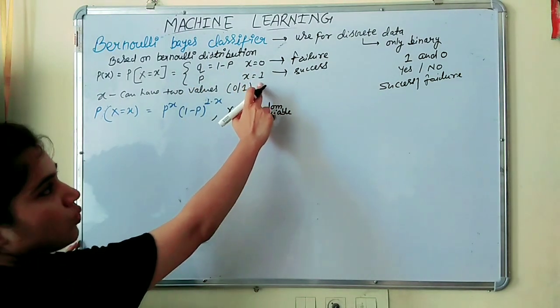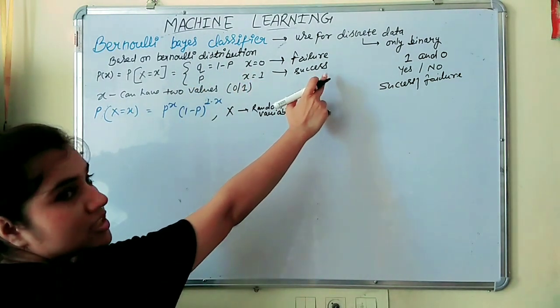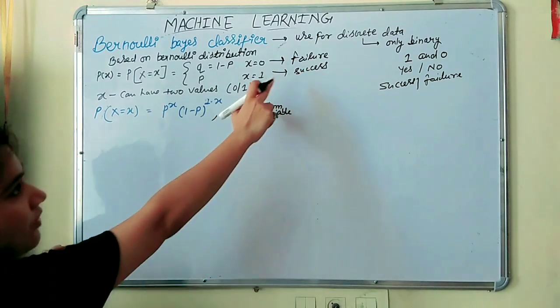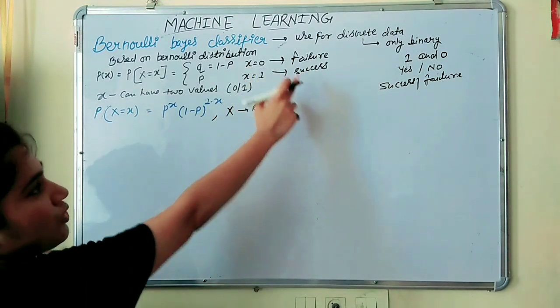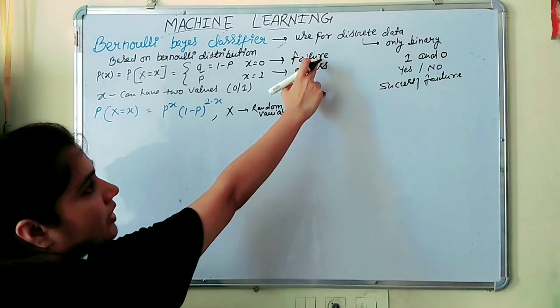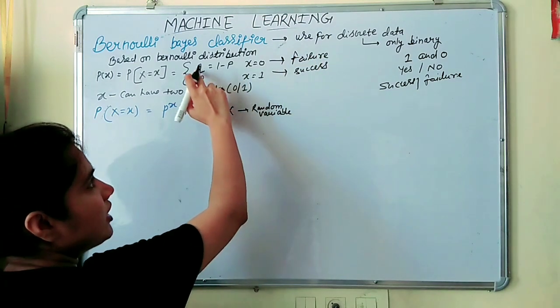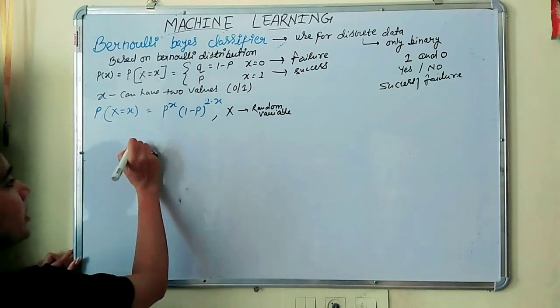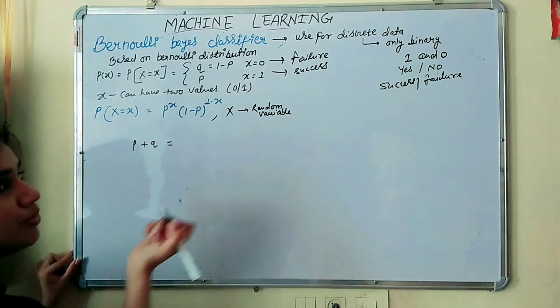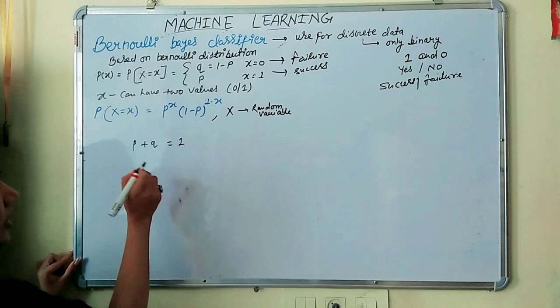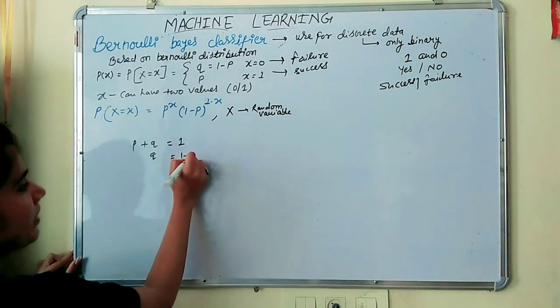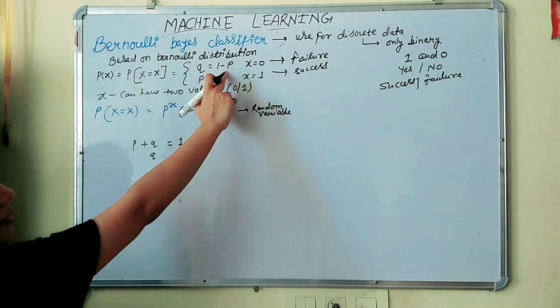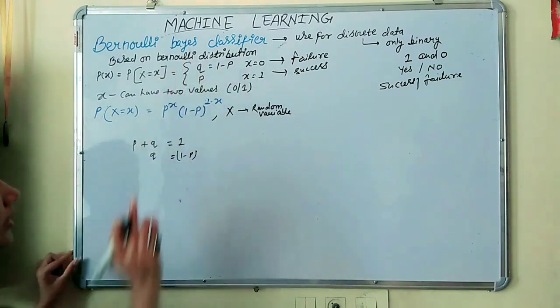If small x is 1, we get the probability of success. If small x is 0, we get the probability of failure, that is Q. And we know that probability of success plus probability of failure equals 1, so Q equals 1 minus P.